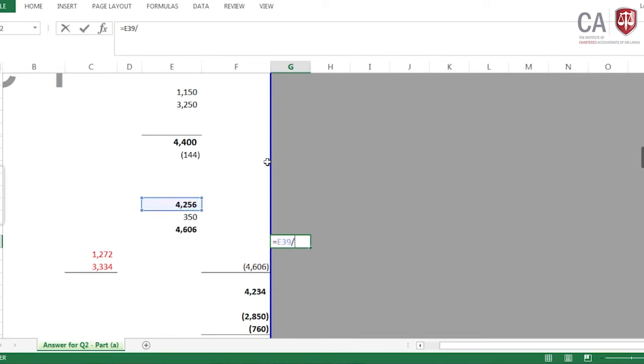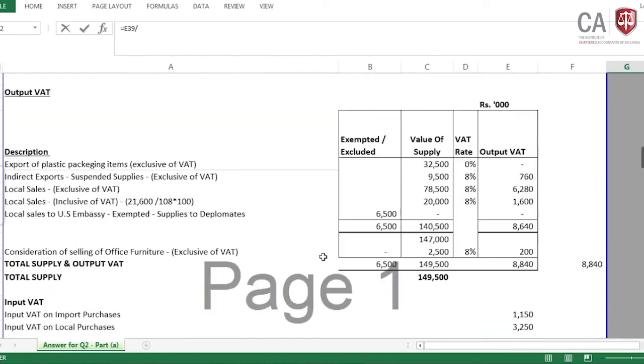4,256, this is that, and we need to take the total supplies other than the exempted supplies. This is the total supplies other than the exempted supplies, 140. Then for this, we need to multiply this by the zero rated supplies as well as the SWAT supply.